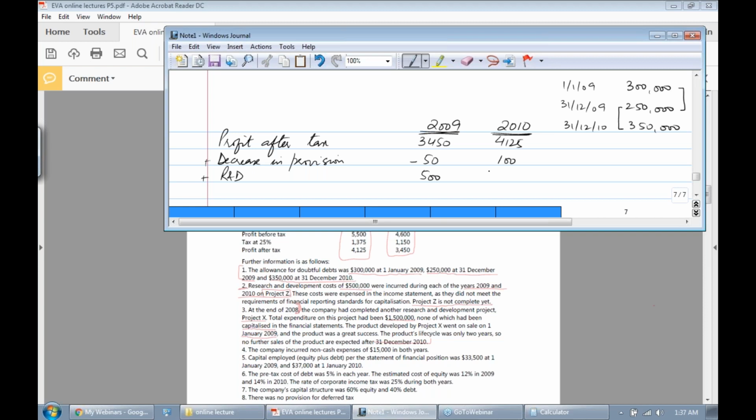This will be the adjustment of 2009 P&L, and 500 will also be added here because this will be the adjustment in 2010. I mean, in 2010, 500 R&D has already been deducted in 9 and 10 both, so we have to add it. Amortization will not be charged as the project has not been completed yet. Now, this is actually related to project Z, right? Then there is research and development on project X, another R&D on project X.